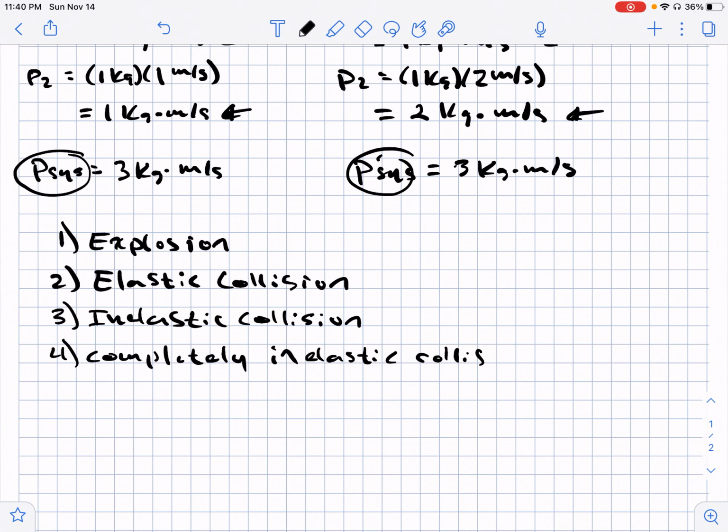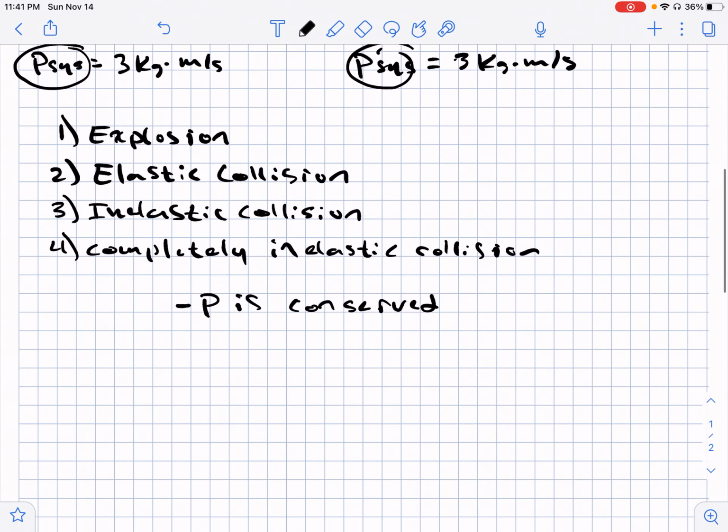Now, in all these cases here, your momentum is going to be conserved. So P is conserved. So regardless of the different type of interaction or collision, your overall momentum of the system is going to be conserved. And in order to classify these different types of collisions here, we have to go one step further.